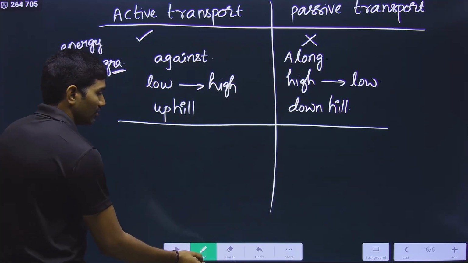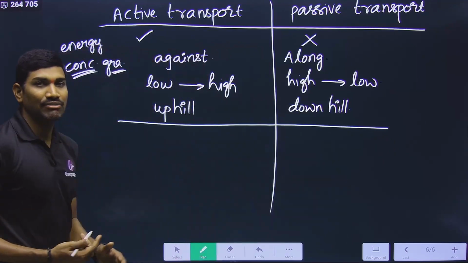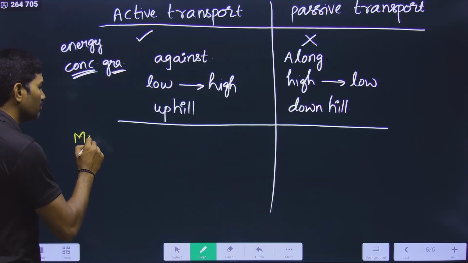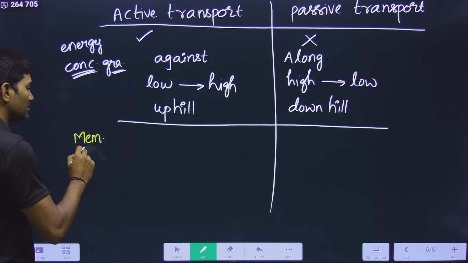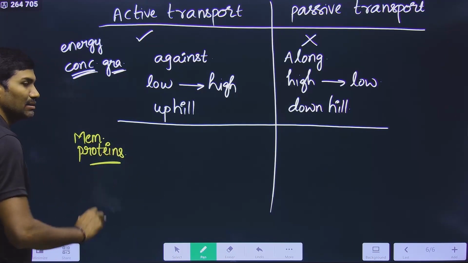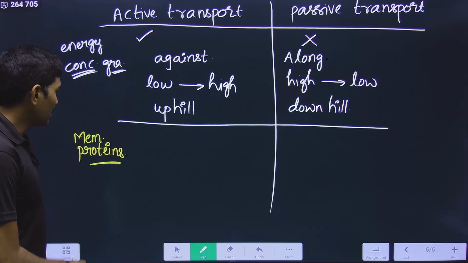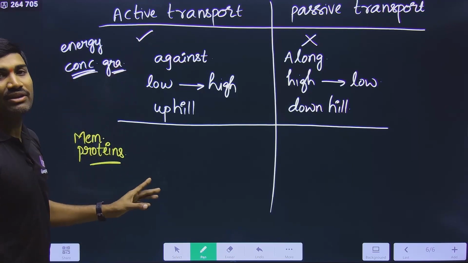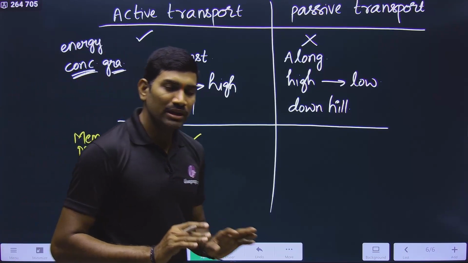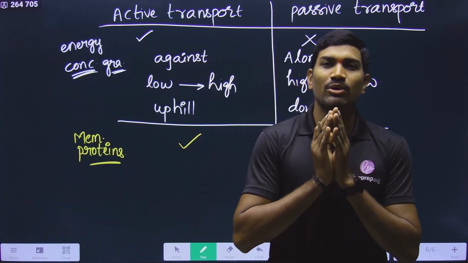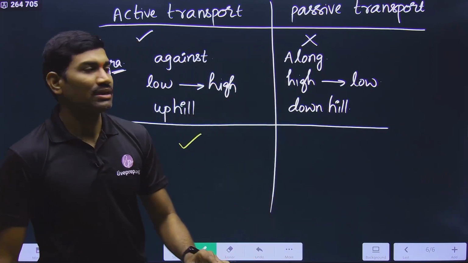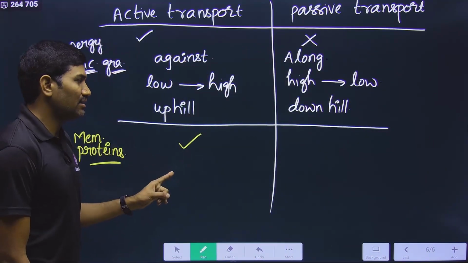Now we are talking about our content. Our content is based on pumps and channels, and these are called membrane proteins. Channels and pumps are membrane proteins present in the plasma membrane. Now the question is, is a membrane protein required for active transport? Yes. If you are talking about active transport, please remember, a membrane protein is compulsory.